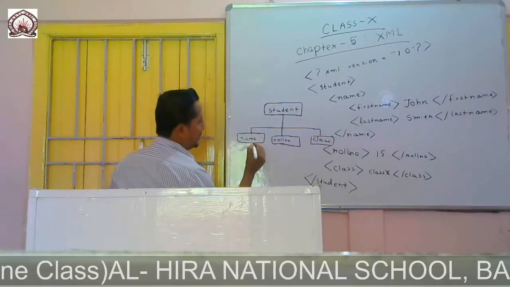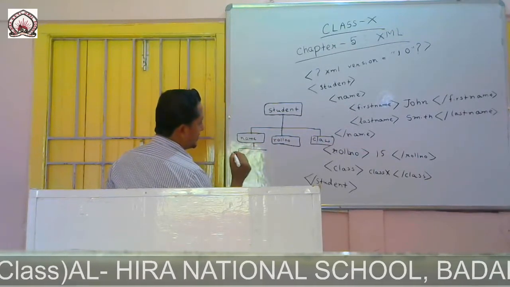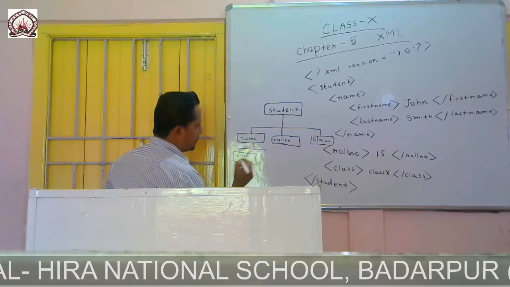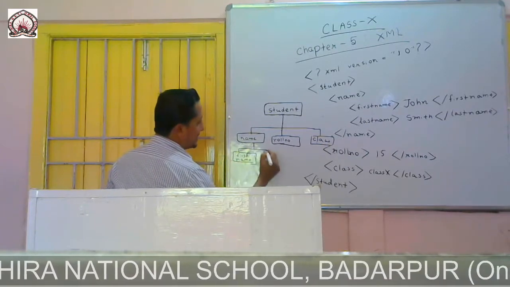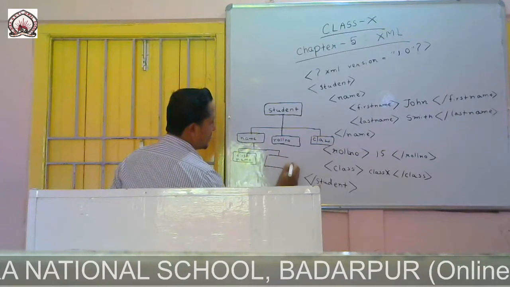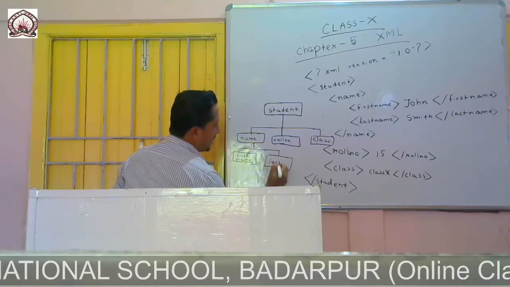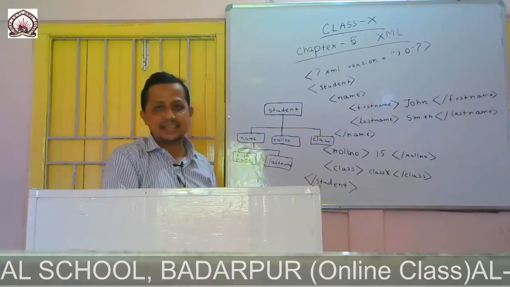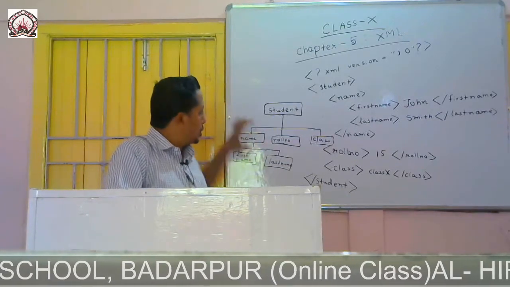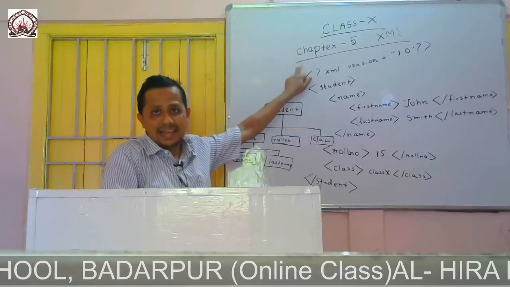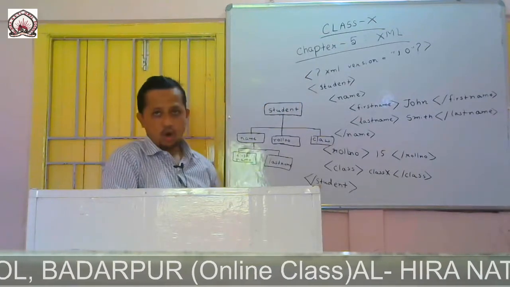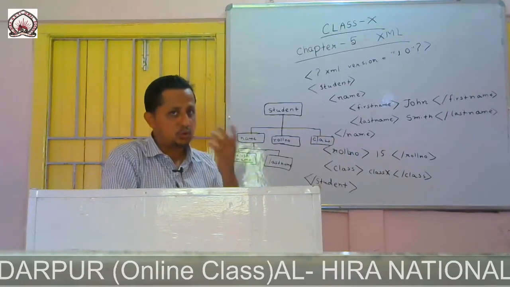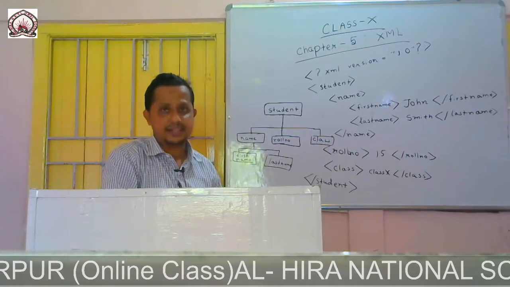So this will come under name: first name and last name. This completes my tree structure. So this is the tree of this XML code. Hope you understand. You can also look in your book on page 94 for how to draw a tree structure.